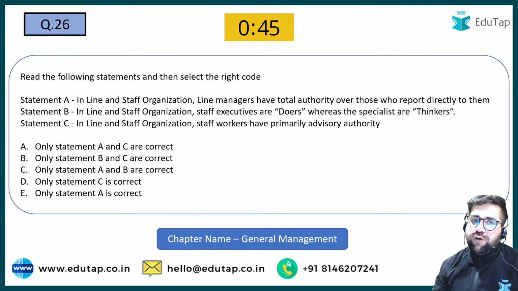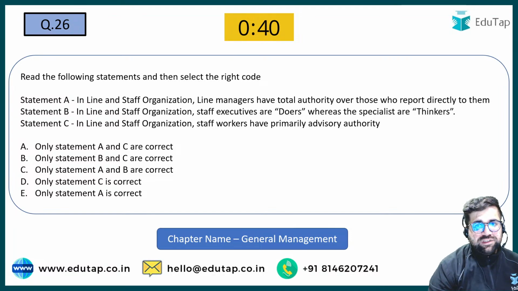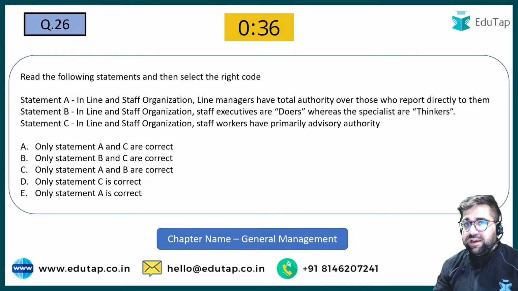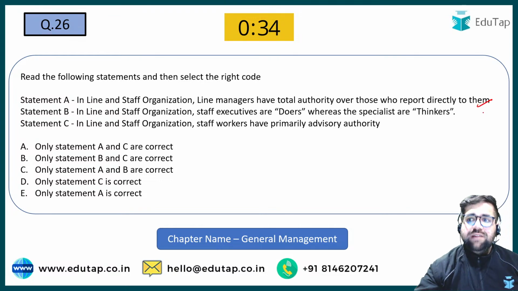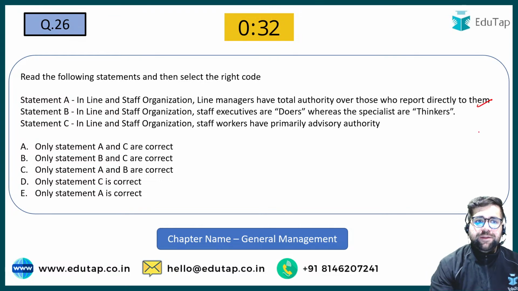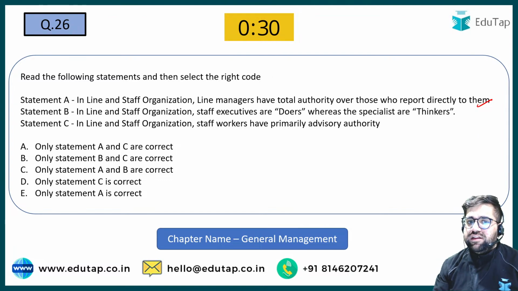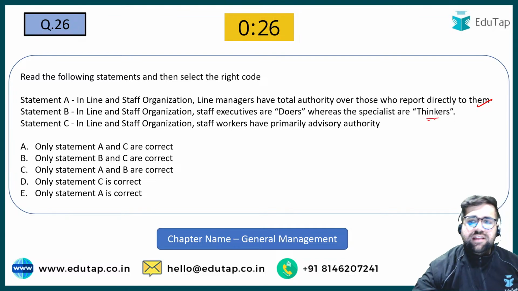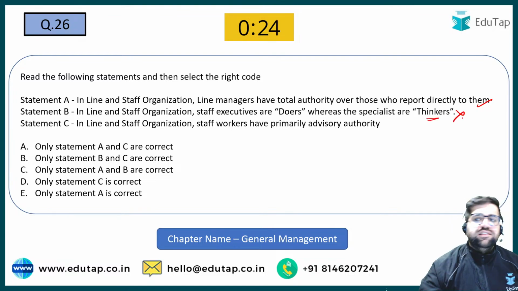In line and staff organization, line managers have total authority over those who report directly to them. Yes, this statement is correct because line managers keep the authority. In line and staff organization, staff executors are doers. No, no. Staff executors are thinkers. Line are the doers. So this is incorrect.